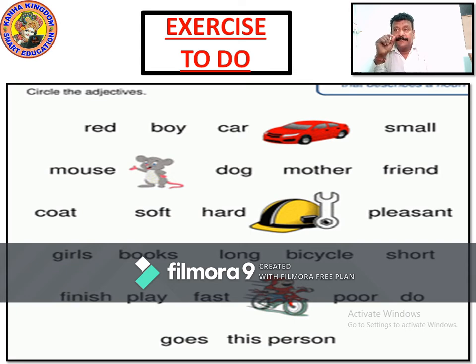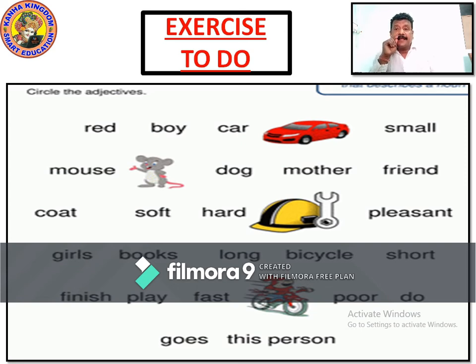Mouse, dog, mother, friend. Here, can you see any of the adjectives? No, all are nouns. So here you need not do any circle. All are nouns, so no need to do any circle. Coat, soft, hard, pleasant. What is coat? Coat is a noun. Soft, hard and pleasant are adjectives. You need to circle all these three. Soft, hard, pleasant.